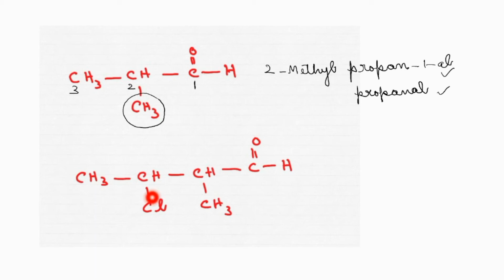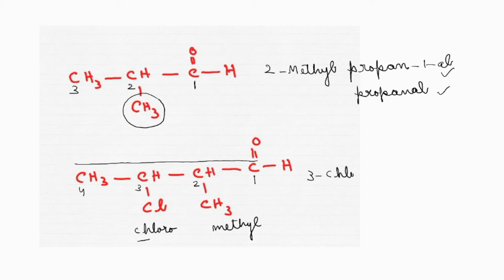Now see the next one. Here substituents are present, and the functional group is also present, but we are giving more importance to the functional group. The functional group attached carbon atom should be given more priority and the least number. From there, we find the longest carbon chain. Two substituents are present: a methyl group and a chloro group. Which one will come first in the dictionary? Chloro, so chloro should be told first, that is 3-chloro, and then 2-methyl.